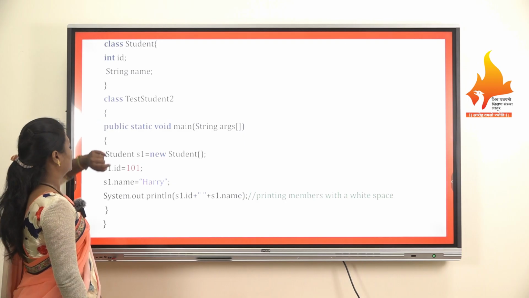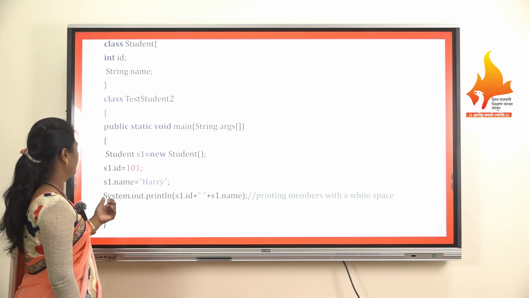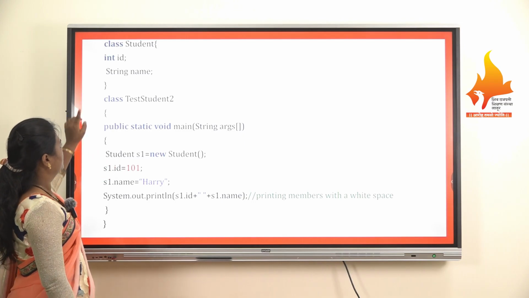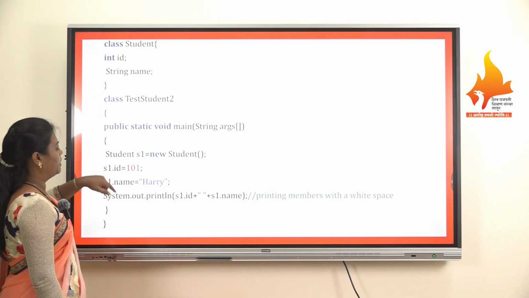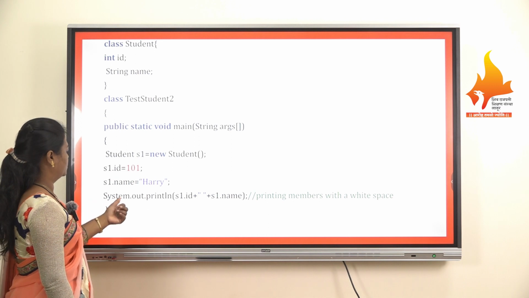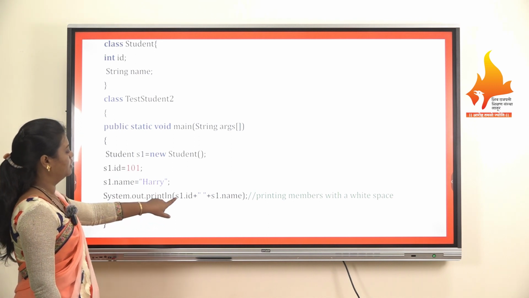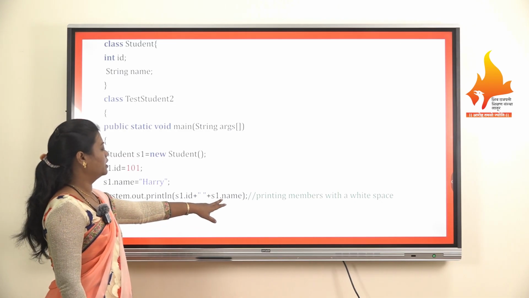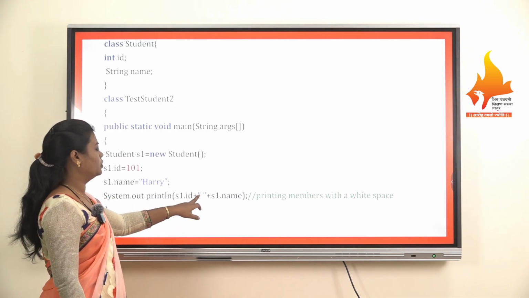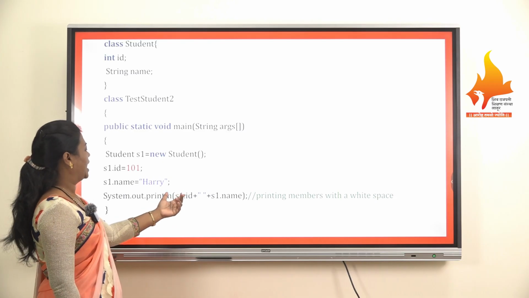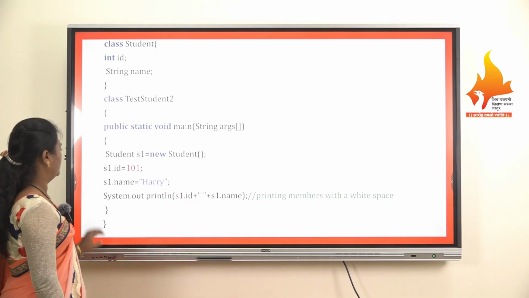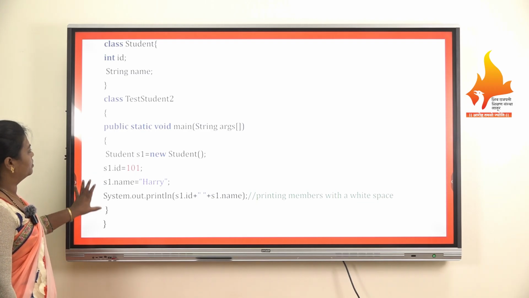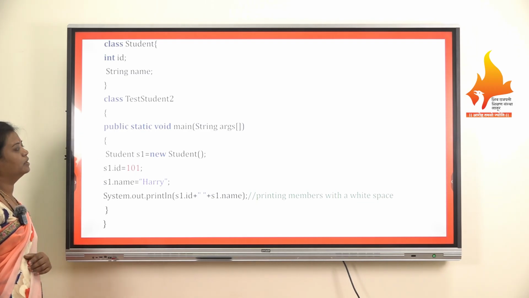the field of the class Student, equals to Harry. Here we are printing the values of the id and string, that is by using the object. So System.out.println(s1.id, then s1.name). Here we have used a white space in between id and name, and this is the ending of the main method, and this is the ending of the class TestStudent2.